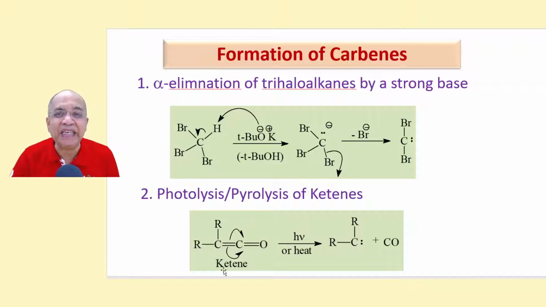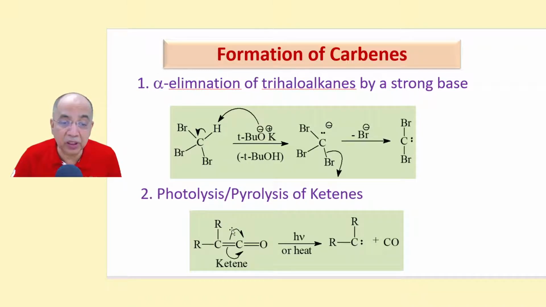The other way of getting a carbene is to apply heat, that is pyrolysis, or light, photolysis, to a ketene. Ketone is C double bond O. Ketene is C double bond C as well as C double bond O. So if they are cumulative, one follows the other, then such a ketene, if you treat it with heat or light, then there will be two fish hook arrows.